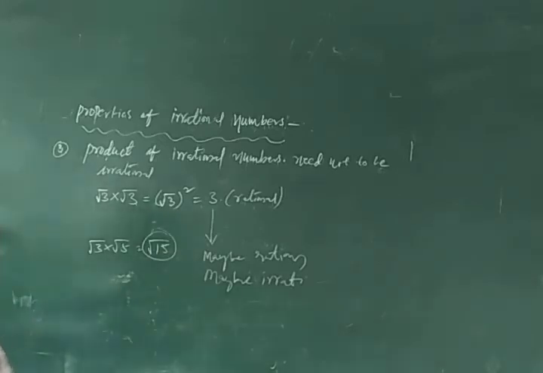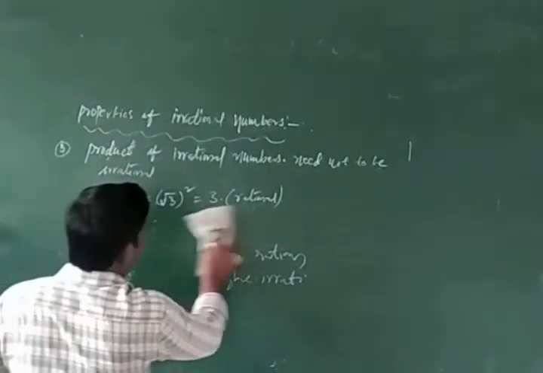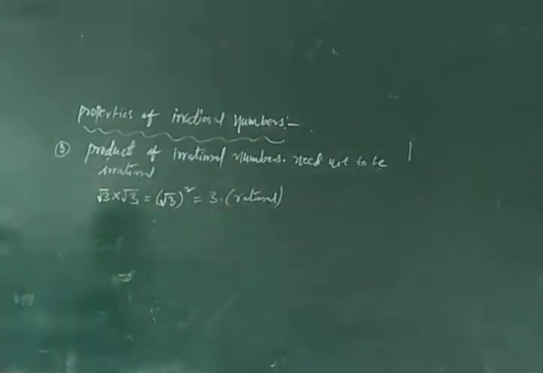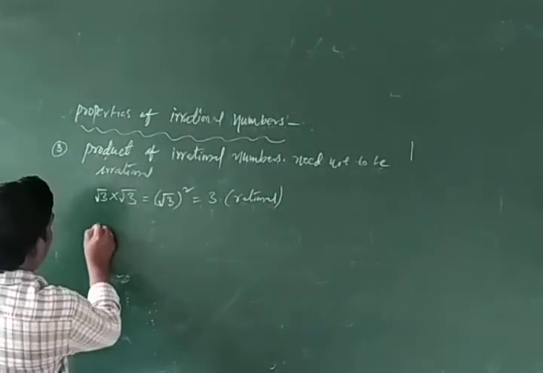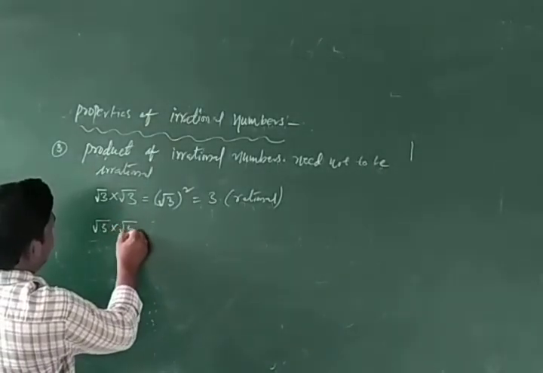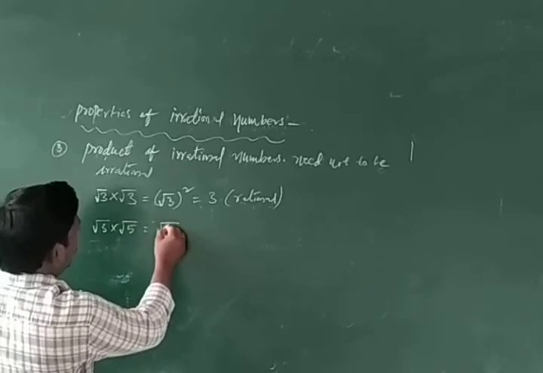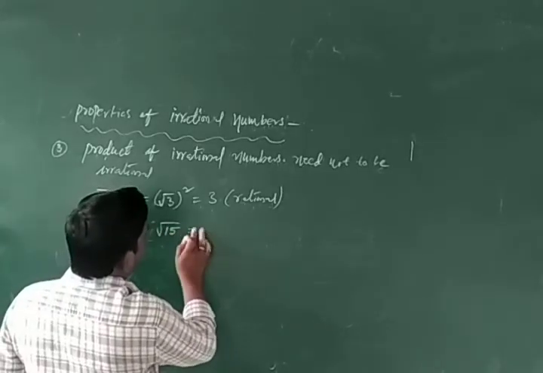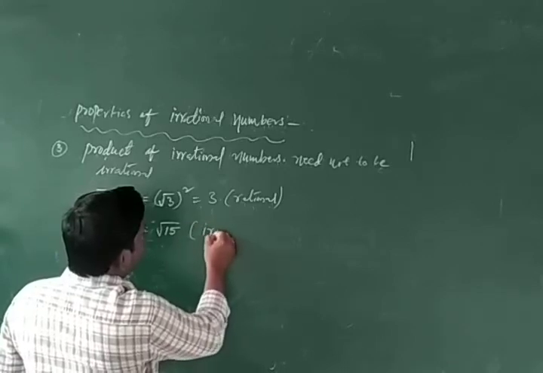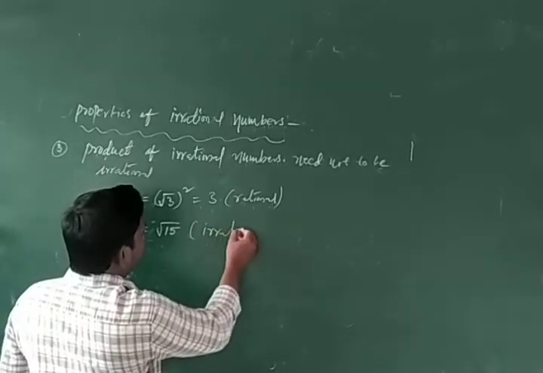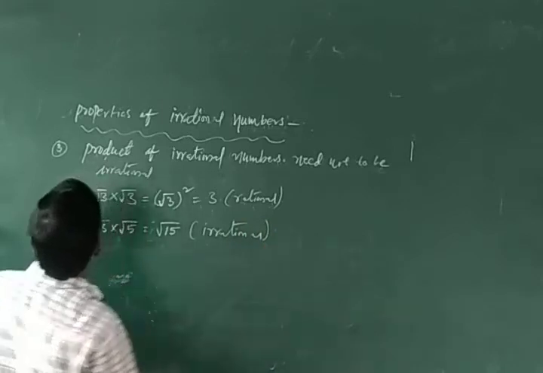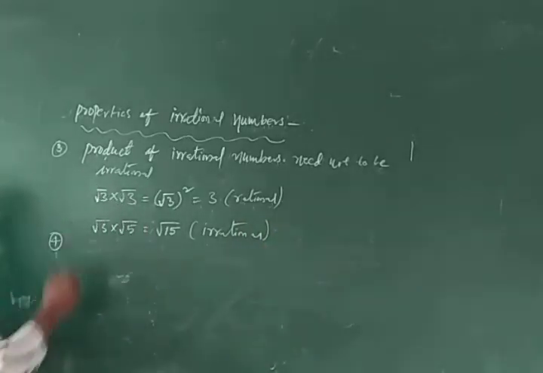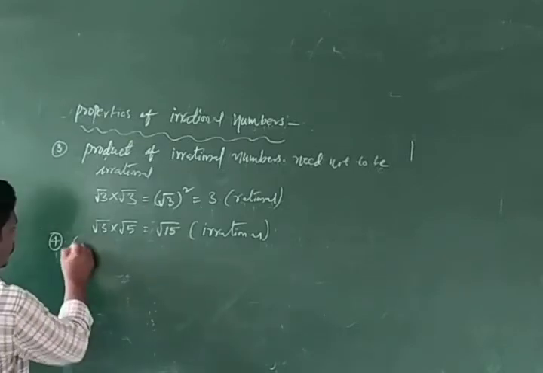So, for example, root 3 into root 5 is root 15. Root 15 is irrational.